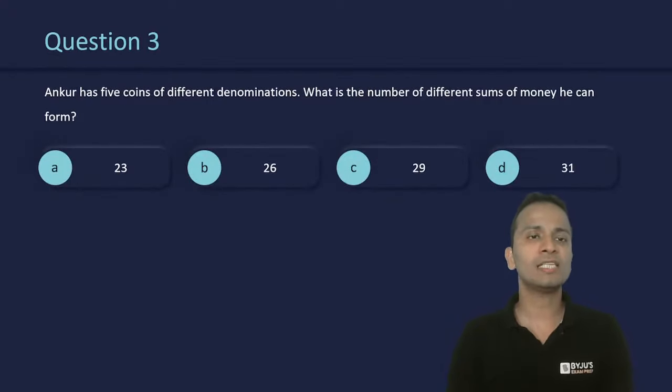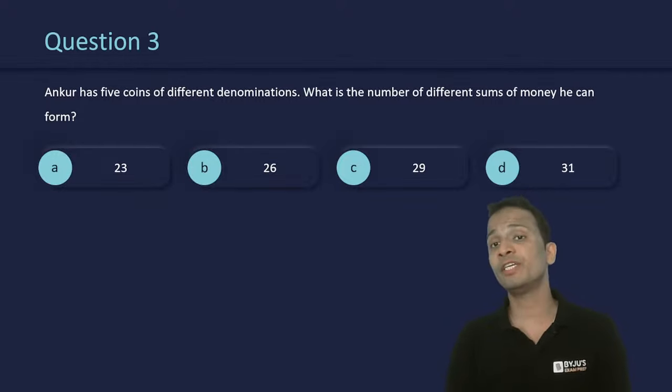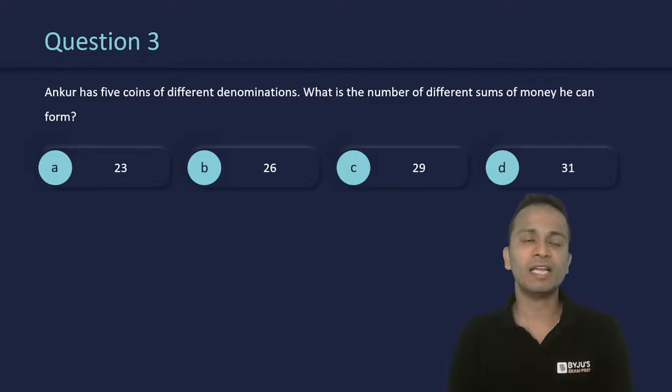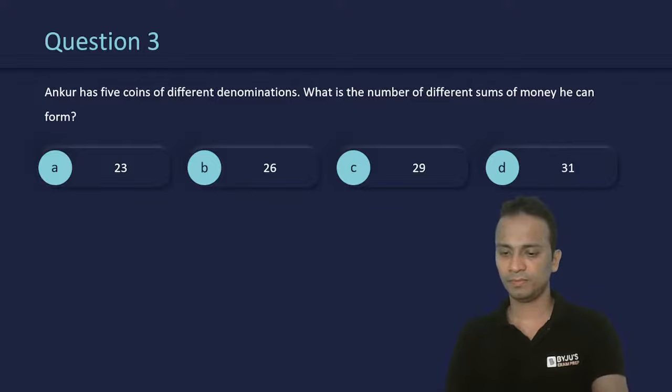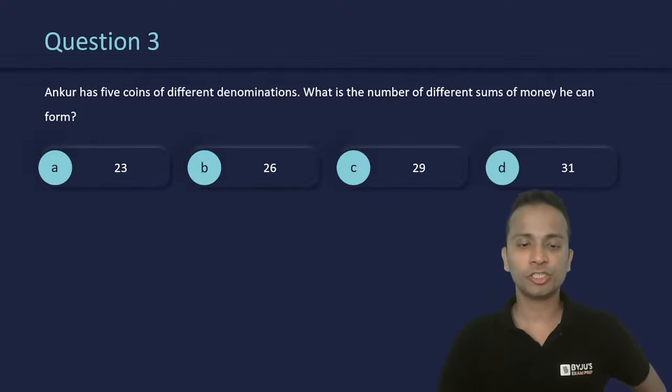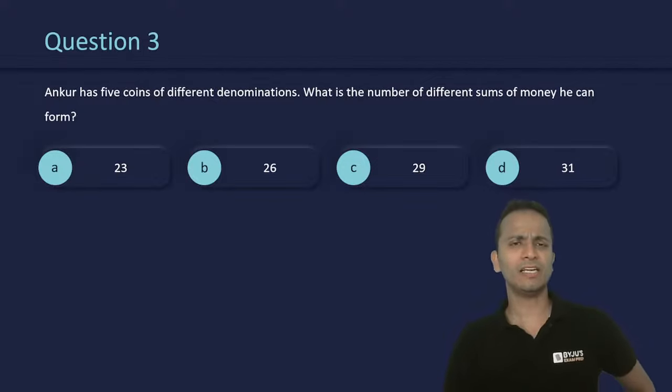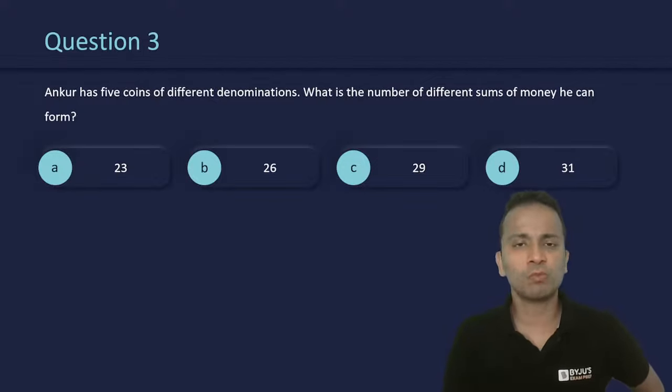Question number 3, Ankur has 5 coins of different denominations. What is the number of different sums of money that he can form? A very easy question. If you understand the logic, it will take you not more than 10 seconds to find the answer of this question.